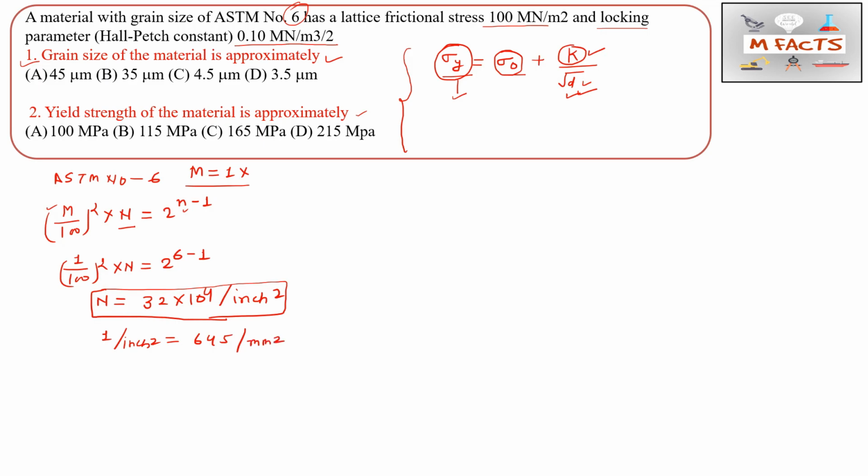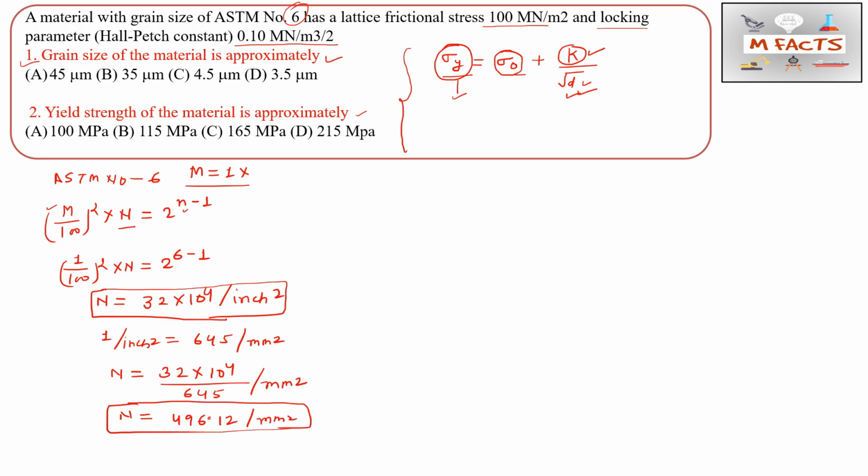So how can we find this value? 32 times 10 to the power 4 divided by 645, so that this value will be in per mm square. So from here we can easily find, this N will be equal to 496.12 per mm square.